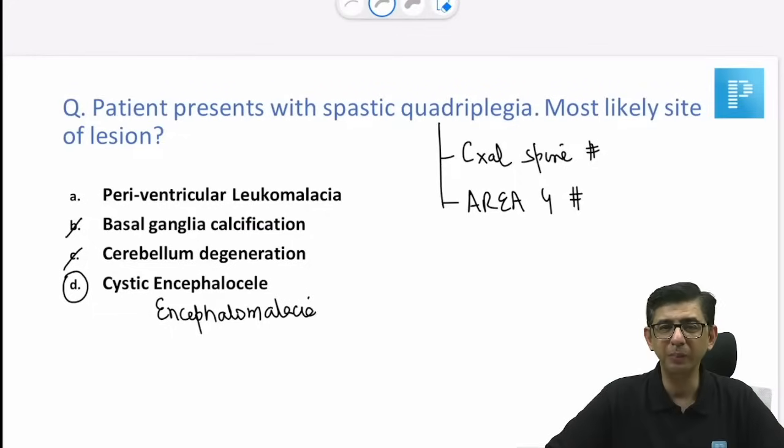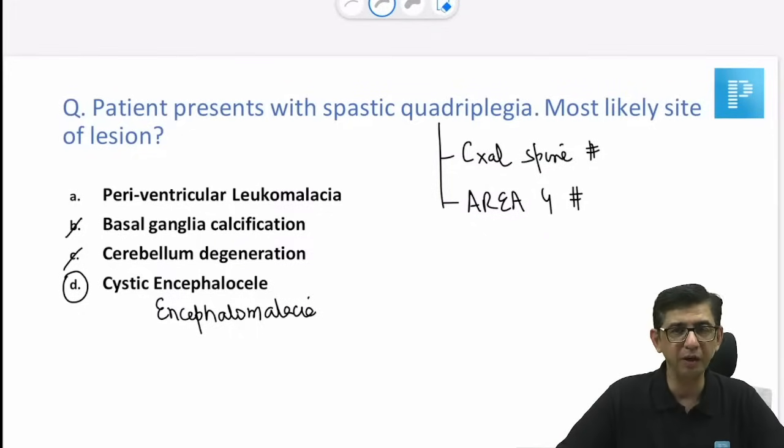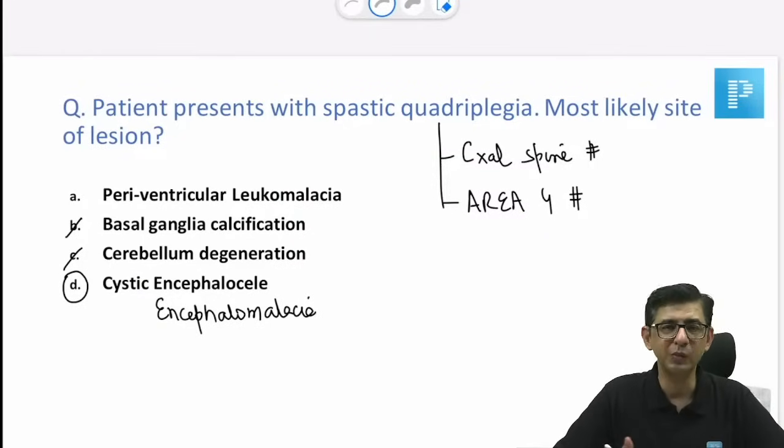Yeah, I think there was only a patient with spastic quadriplegia. There was no birth asphyxia mentioned, and that changes the entire game. Then I'll think in terms of PVL also, because PVL is what you read after birth asphyxia. So if he's talking about a delayed cry in a baby, if he's describing that this was either a term or a preterm baby, then I'll think in terms of PVL. But if he just says spastic quadriplegia in a person, either it's cervical spine or it's going to be area 4 involvement. So that's where I'll think in terms of the possibility of cystic encephalocele. Okay.